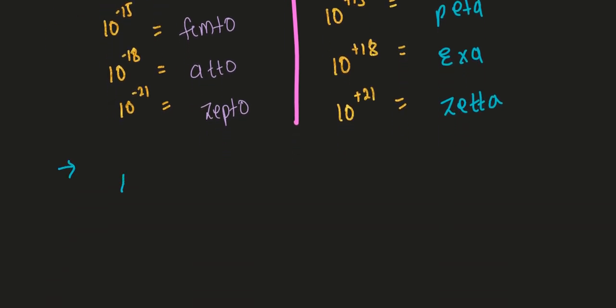1 angstrom is equal to 10 to the power of minus 10 meter. Now, how to convert meter to centimeter? 1 meter is equal to how much centimeter? Anyone? Just now we learned, no? KH, DMD, CM. Yeah, 10 to the power plus 2 or minus 2, meter to centimeter?